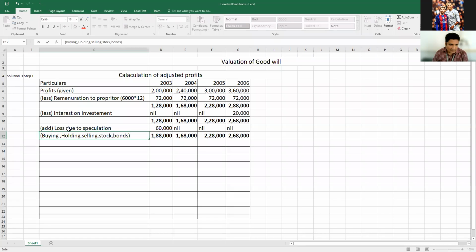Once again: loss due to speculation, loss of buying, holding, selling, stock, bonds, you need to add. Keep it in mind.